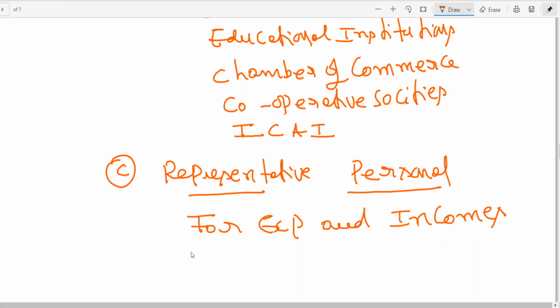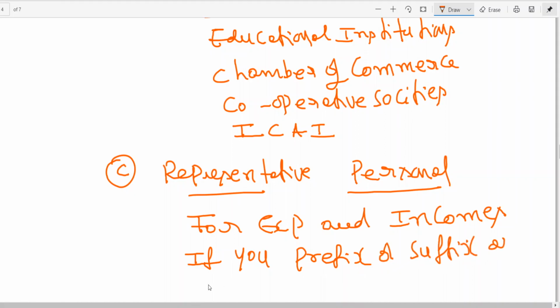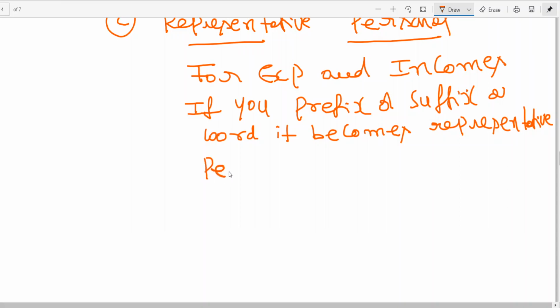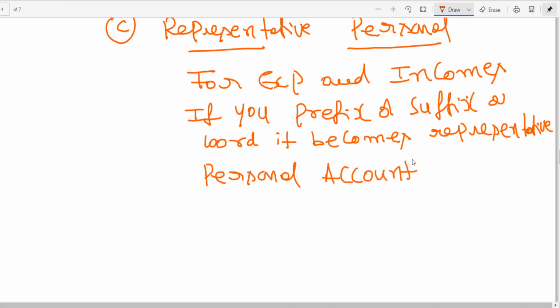For expenses and income, if you prefix or suffix a word, it becomes a representative personal account.